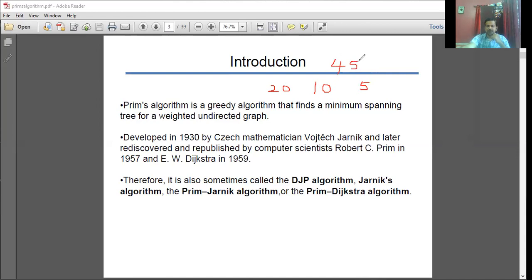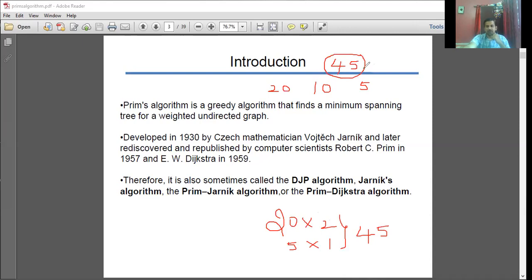If he has the greedy concept in mind, he will deliver 20 rupees, 2 notes, and then 5 rupees, 1 note or a coin. In total, this yields a change of 45 rupees.